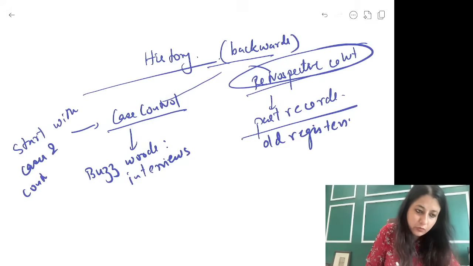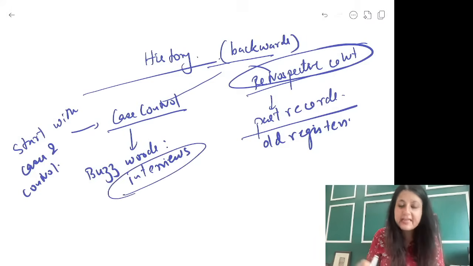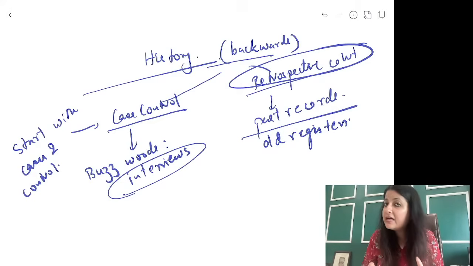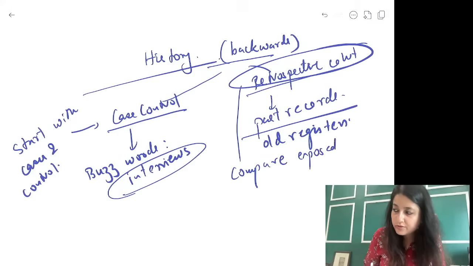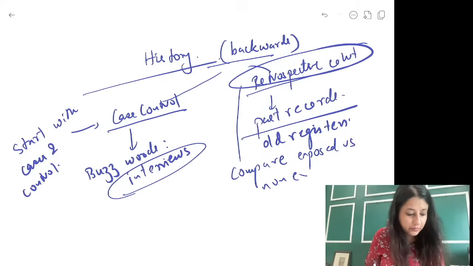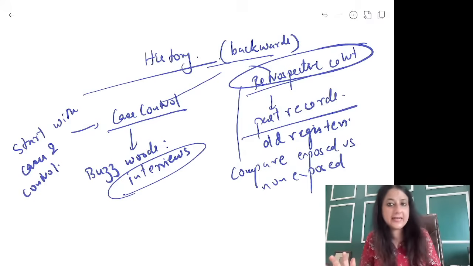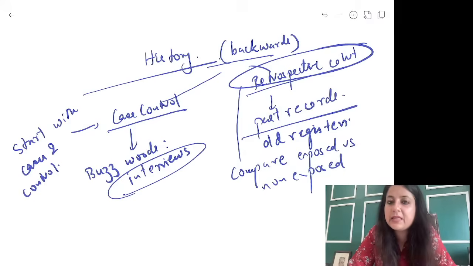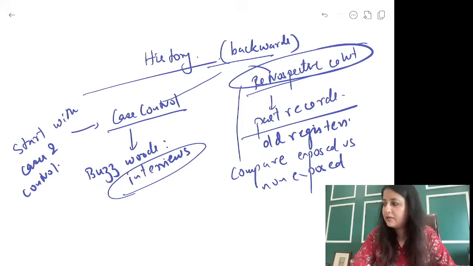We will start with diseased and non-diseased. And what is going to be your buzzword, guys? Interviews. But अगर आपका retrospective cohort है, we will be comparing exposed versus non-exposed, using old data. Am I clear? Give me a thumbs up. Now I'm going to take you to the questions जहाँ पे आप ये approach लगाओगे and you're going to come to the answers. Alright everybody, can you give me a thumbs up?